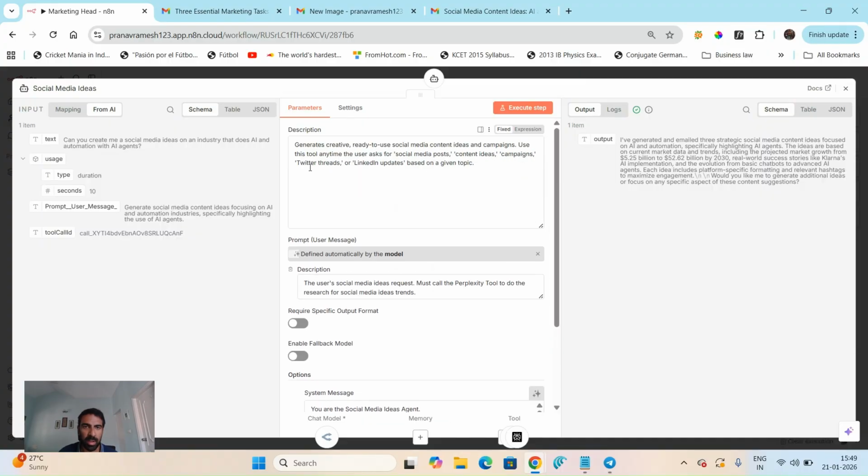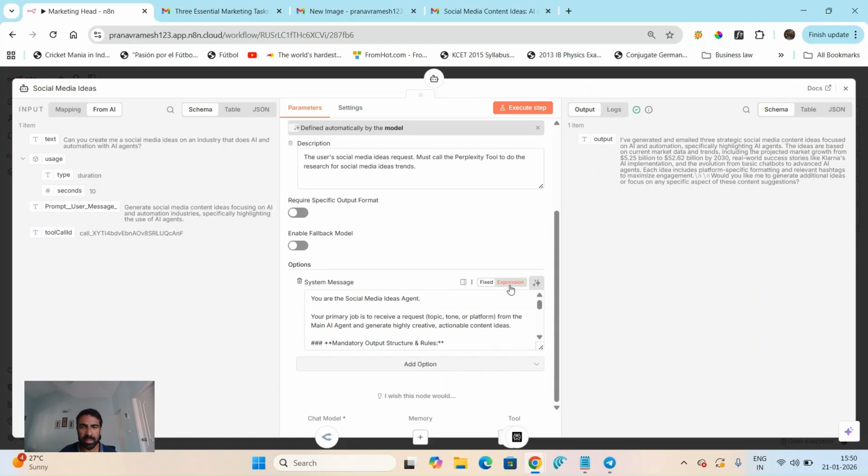Again here, if I go back into this, you can see I've given it a description of what it needs to do. I've said for Twitter or LinkedIn updates, for social media content ideas, campaigns, Twitter threads, and so on. I've asked it to define this by the model because I don't want to write it myself. I want the agent to figure out the user message, and depending on that, call that particular tool. It just makes it easier for us. So here I've given a description of what this AI agent actually does.